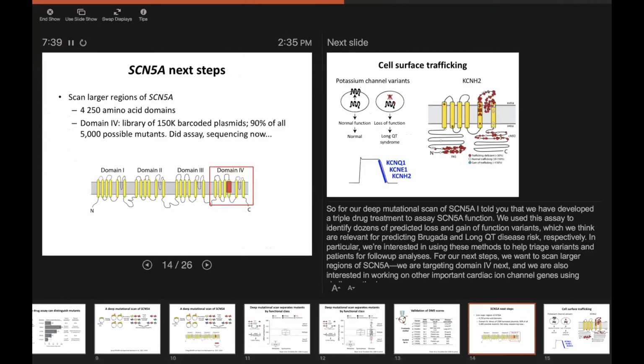So we were actually just funded to scale this up to the whole protein, which I'm really excited about. And so next we're plugging and chugging now that this experiment's working. This is a 2,000 amino acid protein, so we want to focus on the 4 transmembrane domains shown here. And these are where the vast majority of the pathogenic variants lie. And so we're starting with domain 4. I was hoping to have the data ready for you, but it was about a week off in terms of the analysis, so stay tuned.